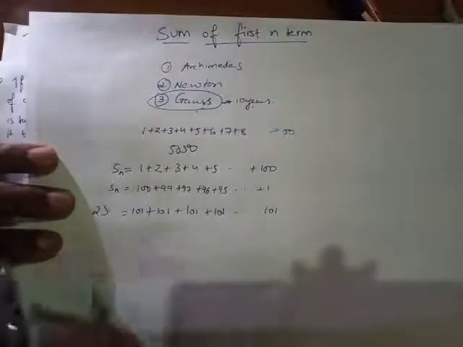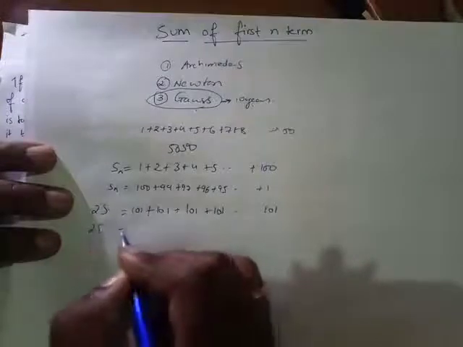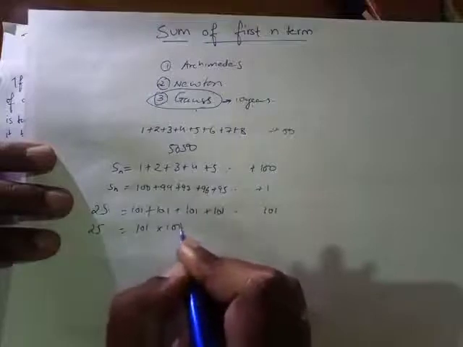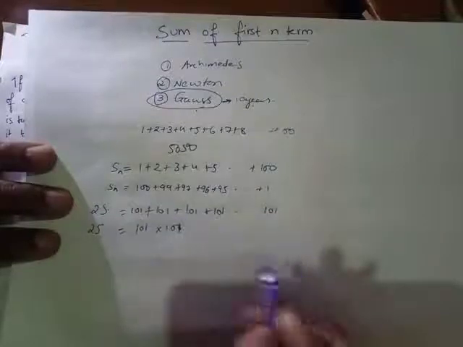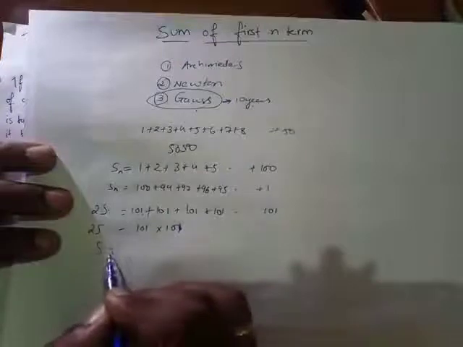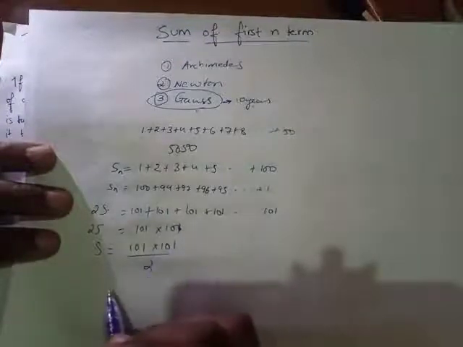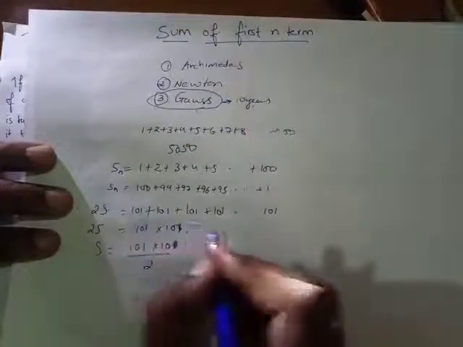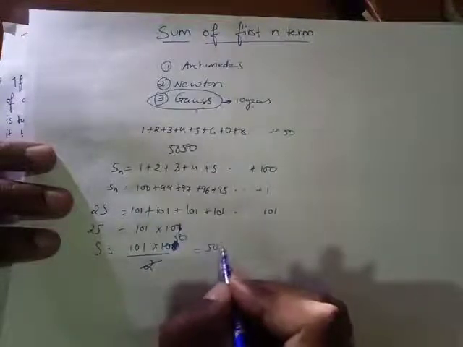Okay, so that's how he got his answer. So basically 2s, how many times is it getting multiplied? 101 is getting multiplied how many times? 100 times. And the 2 is over here, 2 is going to go down and get divided. So sum is 101 into 100 upon 2. 101 कितने बार multiply हो रहा है? 100 times multiply हो रहा है. So ये into 50 and then you'll get 5050.